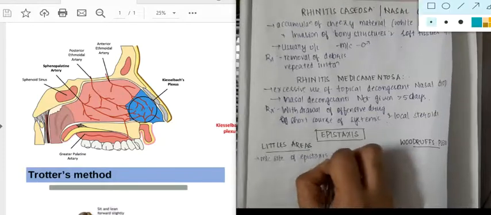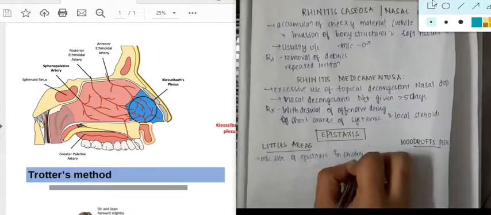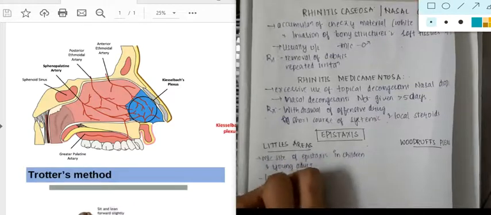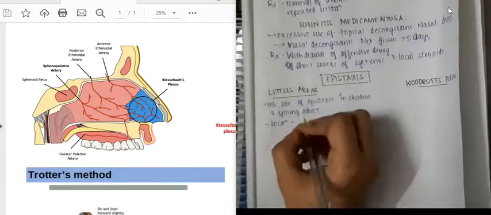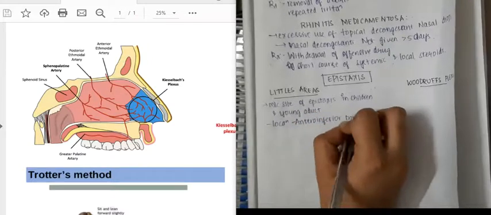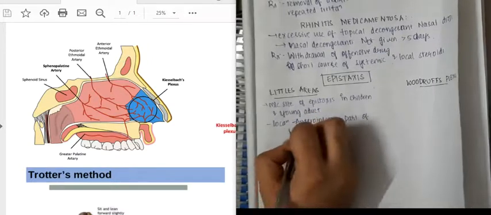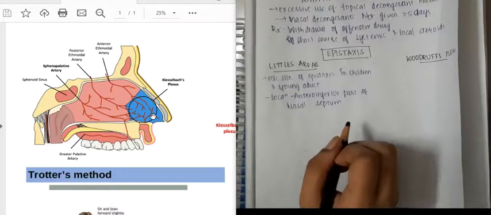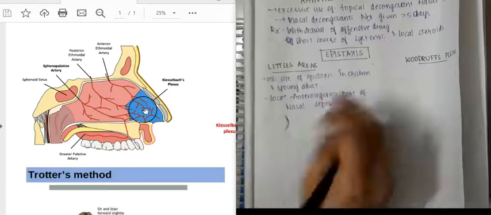So if you were asked what is the most common site of epistaxis in children, it is again Little's area, and in young adults also it is Little's area. So where is this Little's area actually located? It is located in the antero-inferior part of the nasal septum.